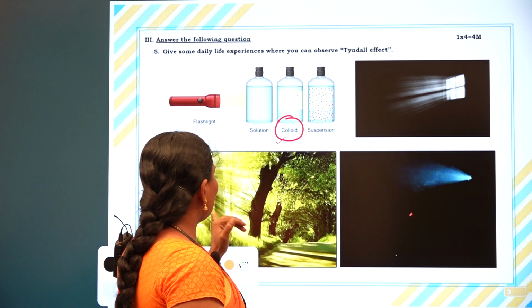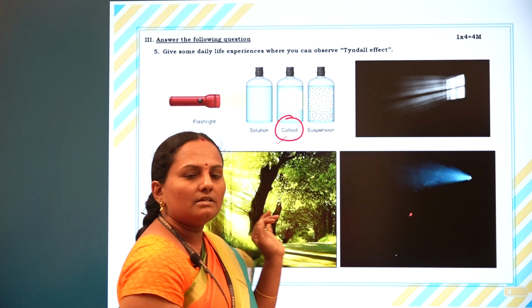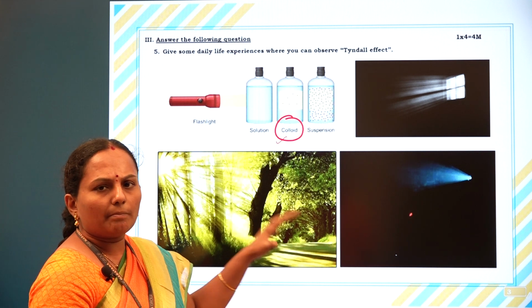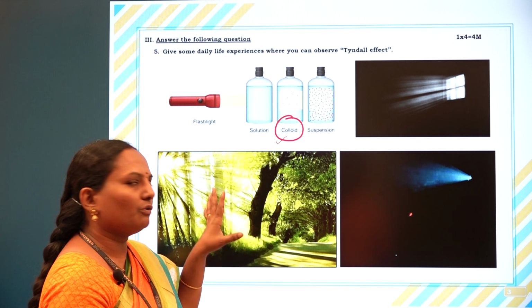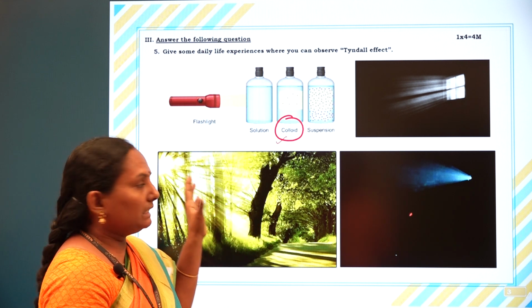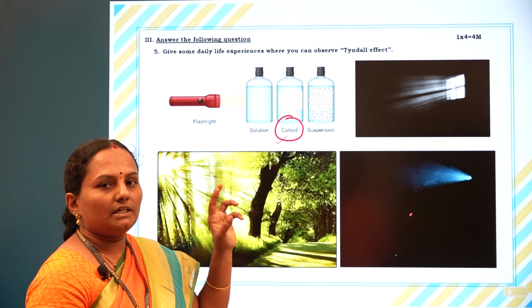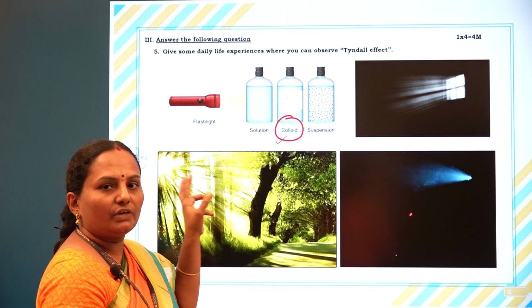One more example is a dense forest. On both sides of the road, if there are a lot of trees, while roaming on the road we can experience the sun rays falling in the gaps between the branches and leaves of the trees. That is a process of the Tyndall effect.